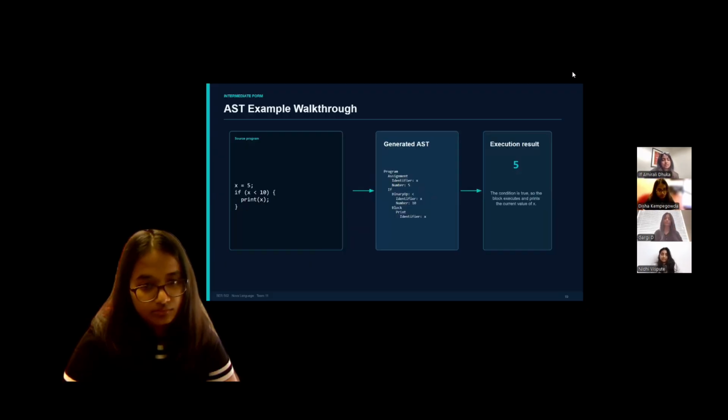Next slide. Let's walk through a quick example. For a small program, assigning 5 to x and then checking if x is less than 10 to print it, the parser builds this AST. At the top, we have the program node. It has two children. First, an assignment node for x equals 5, and second, an if node. The if node includes a binary operator node for the condition x is less than 10, and a block node that contains the print statement. So at runtime, the condition evaluates to true, the block runs, and the output we get is 5.